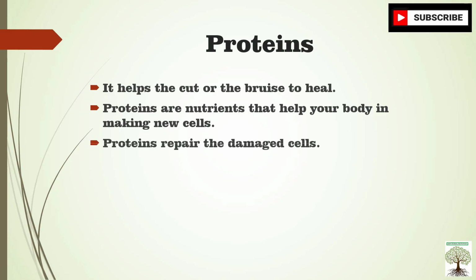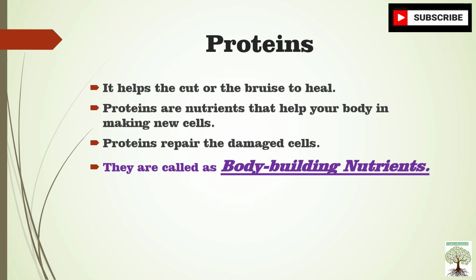So it will grow new cells where there is a cut. Proteins repair the damaged cells. So they are called body building nutrients. You must have observed the bodybuilders, they eat lots of protein shake, protein powder, right? They drink protein shake.